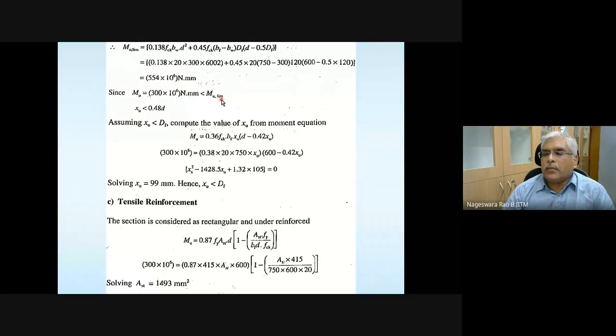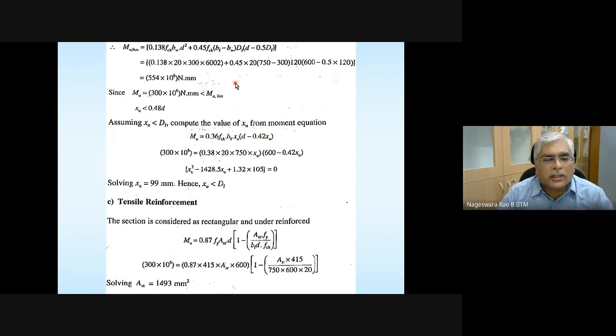Is it less than the limiting moment for this section? If it is less than the limiting moment, it's going to be an under-reinforced section. So this is another way of checking whether the section is under-reinforced or not.